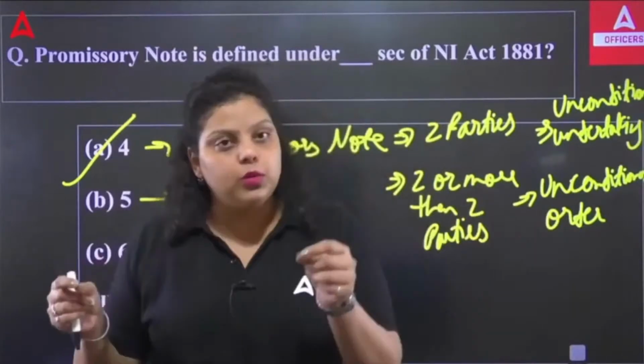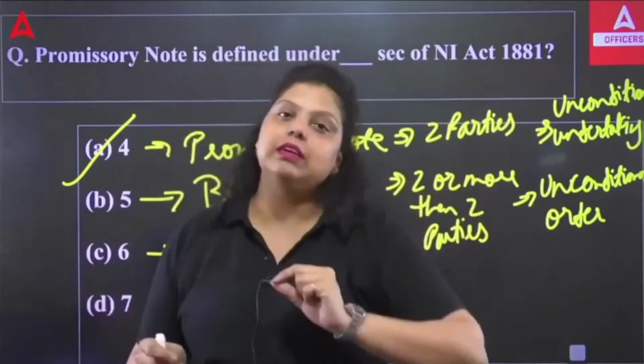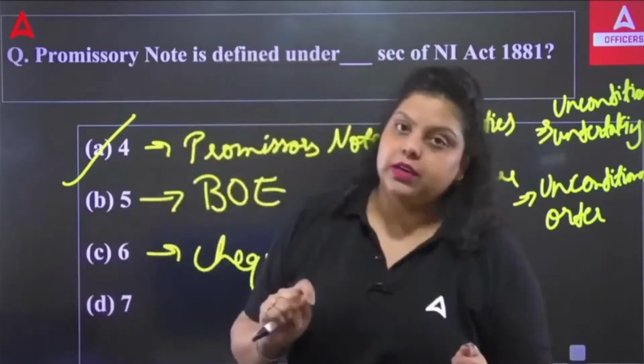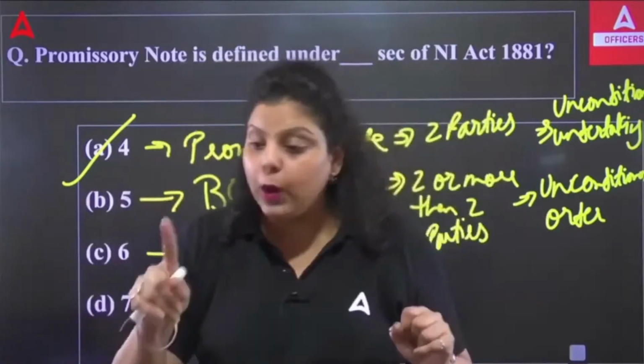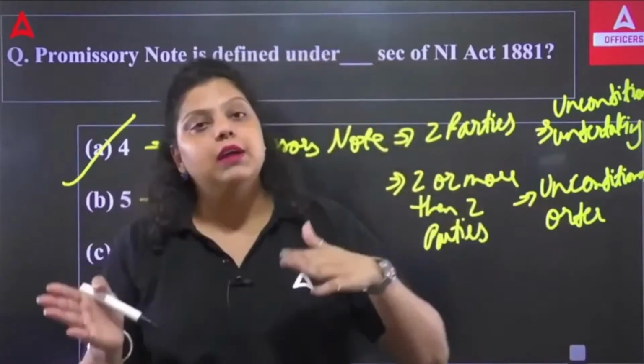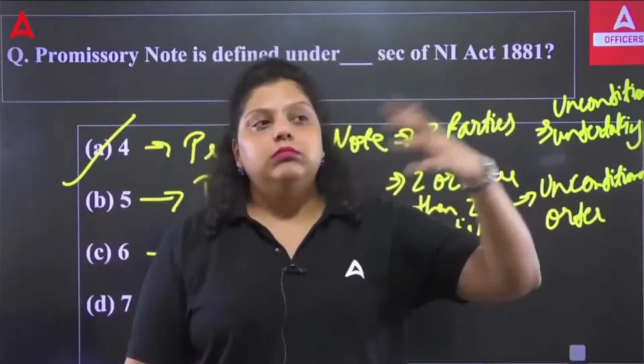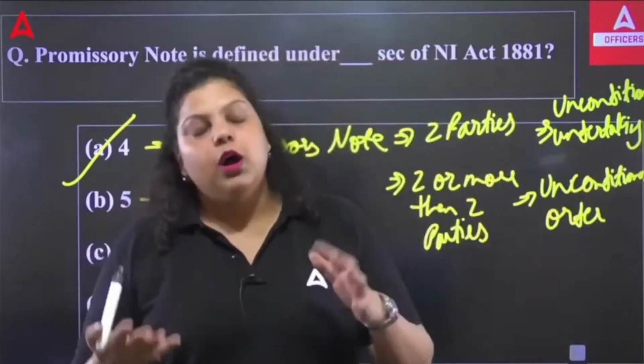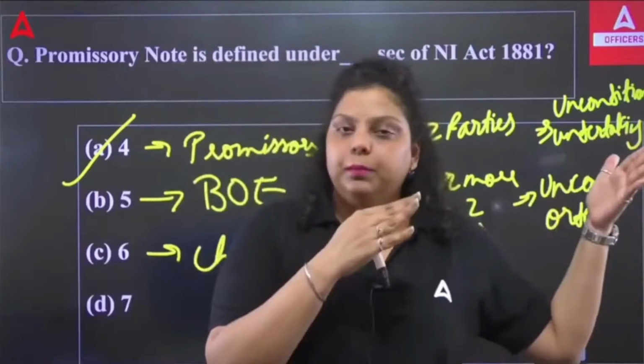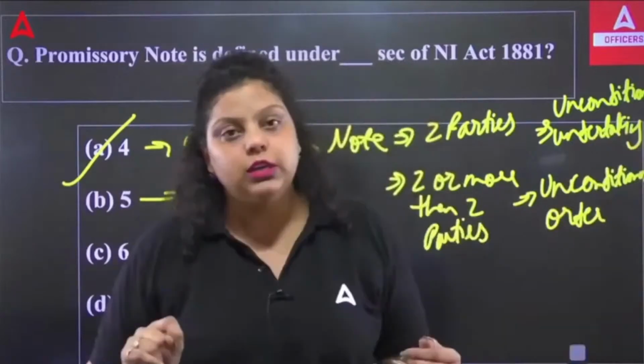The promissory note is a document in writing which contains an unconditional undertaking to pay a certain sum of money to a certain person or on the order of the bearer. Now, what does this unconditional undertaking mean? It means no matter what, if you have promised you are going to make payment on 13th of August, you have to make it possible. You can't add any condition like, I will give you your payment on 30th of August if and only if my loan is approved by the bank, or my further trade payment has been received. No such kind of condition you can add.